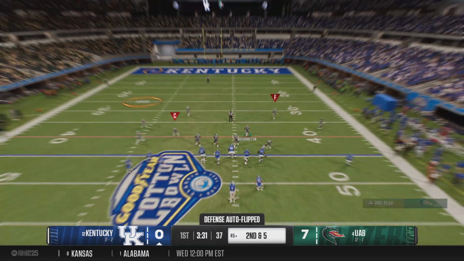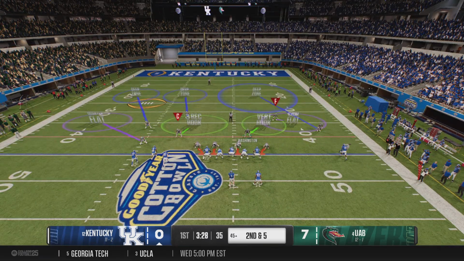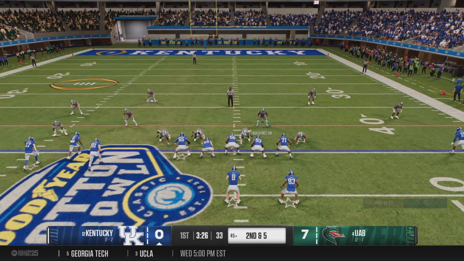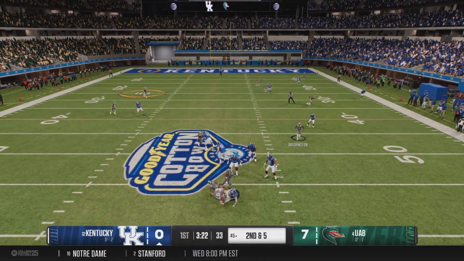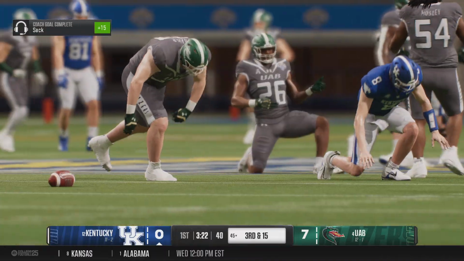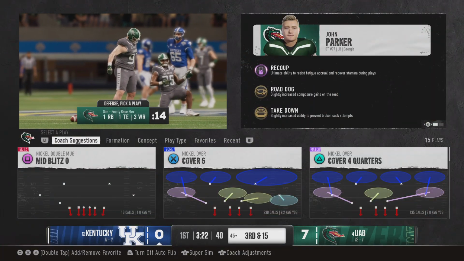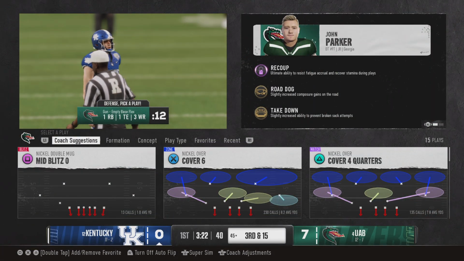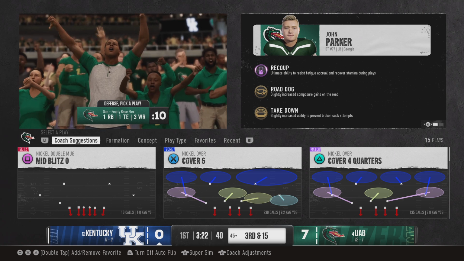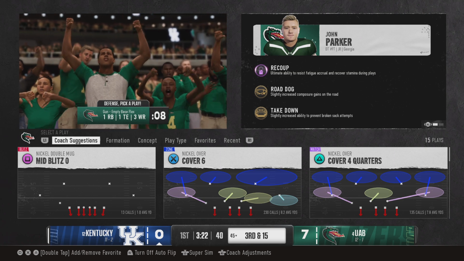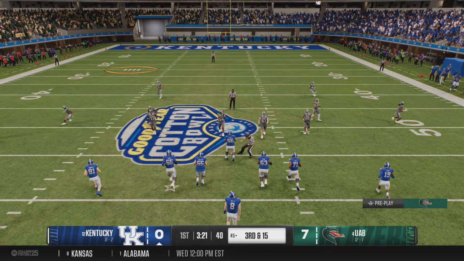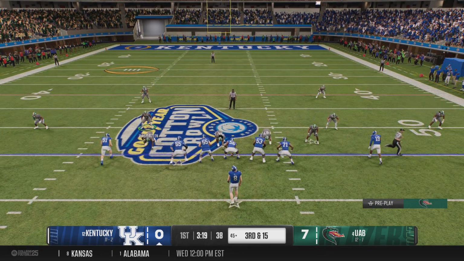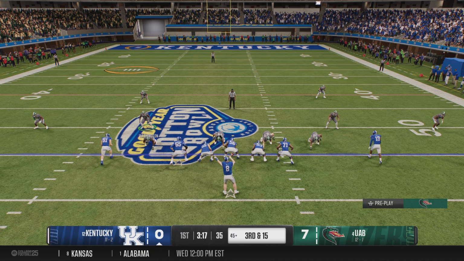Chris, the defense dials up the blitz. They're unable to get into the backfield, giving the running back enough room. I'll tell you, the linebacker makes a great play just to come up with a tackle here. Junior steps up and makes an impact play. A really good job by this defense. The quarterback looked to be trying to work through his progressions to find his open receiver, but before he knew it, he's on his back. Challenging spot for the offense. It's 3rd down and long from the 45.